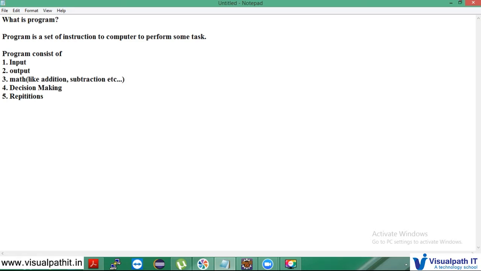What do we call decision making? If I have n number of lines, I can decide which line can be executed for a particular condition. That is decision making. If the condition is met, which line should I execute? If the condition is not met, which line should I execute?